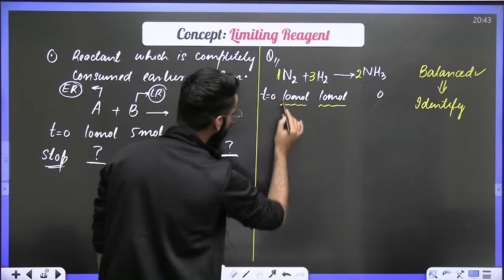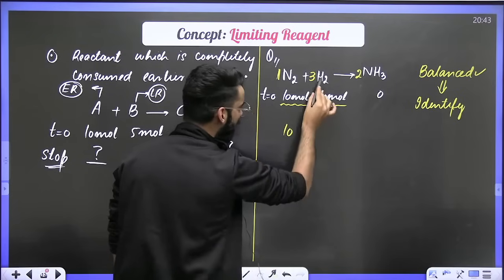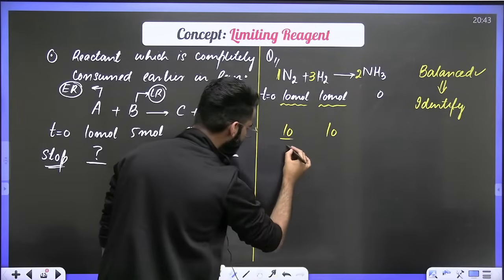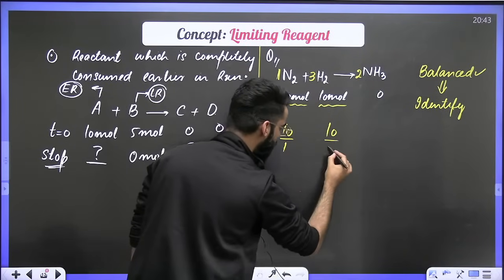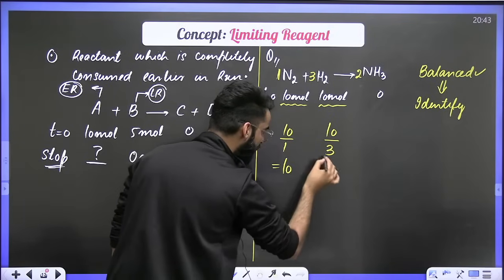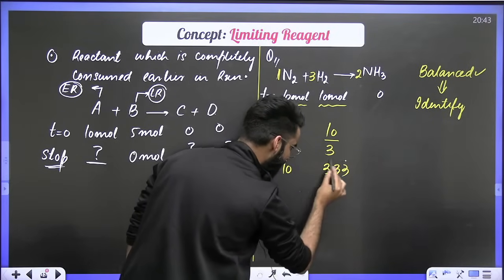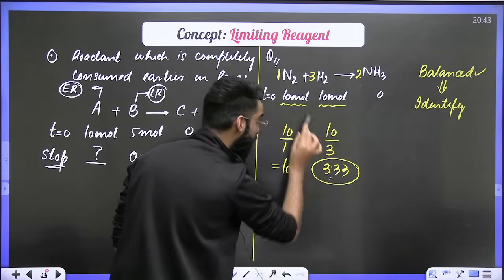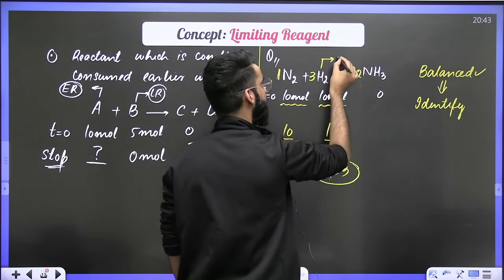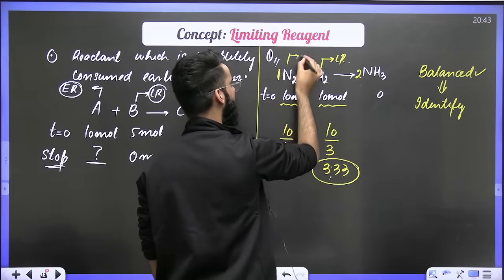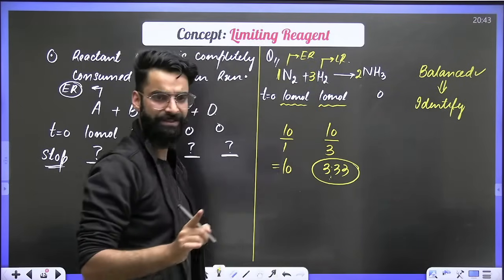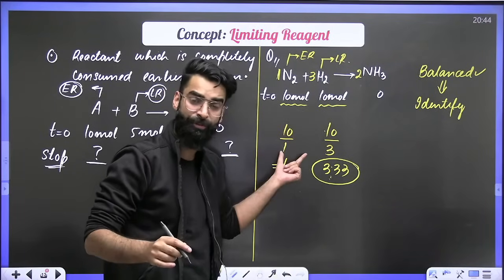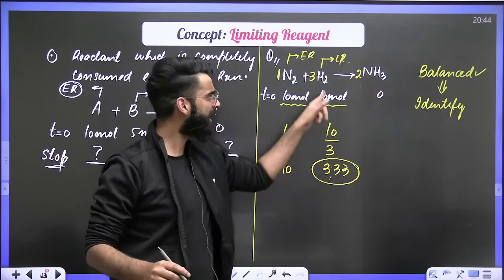Tell me how many moles of N2 we have. We have got 10 moles of N2. How many moles of H2 do we have? 10 moles of H2. Correct? What is the stoichiometric coefficient of N2? It's 1, so 10 divided by 1 is 10. What is the stoichiometric coefficient of H2? It is 3, so the value coming out is 3.33. Which value is lesser? 3.33. The one which gets the lesser value will always be your limiting reagent, and the other one will automatically be your excess reagent. Perfect? Divide the given moles of reactants by their respective stoichiometric coefficients; the one which gets the lesser value will always be my limiting reagent.